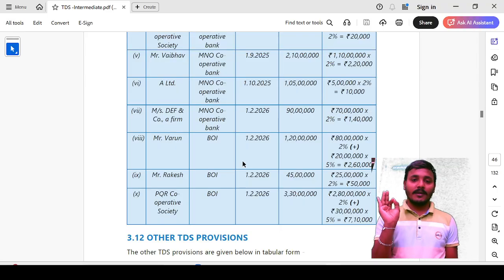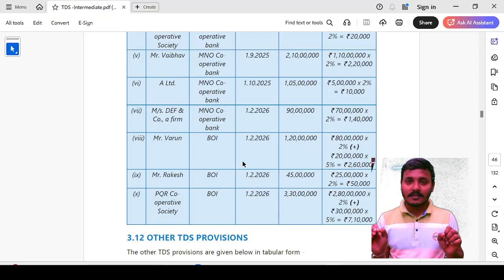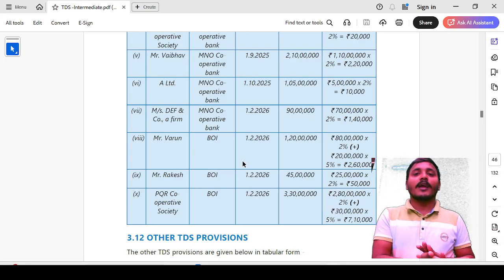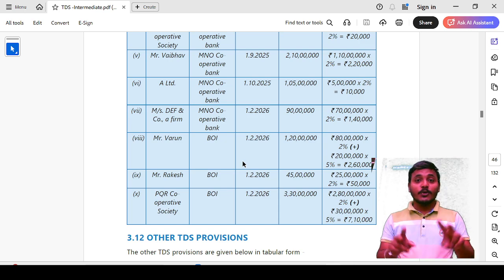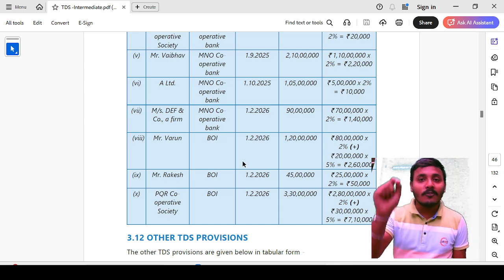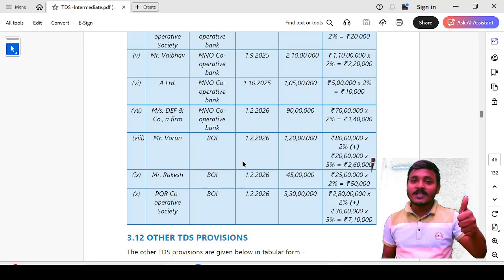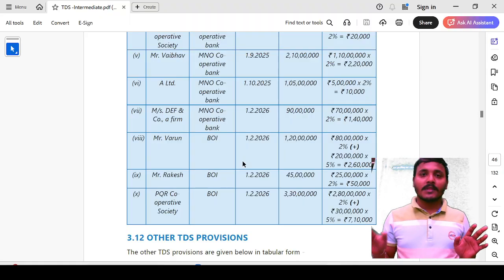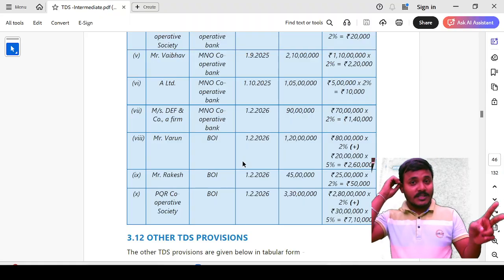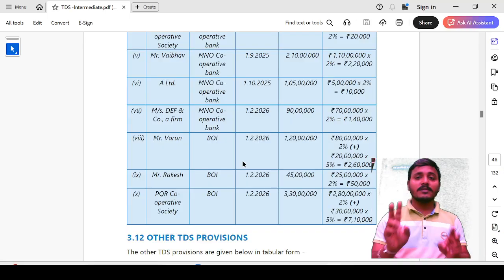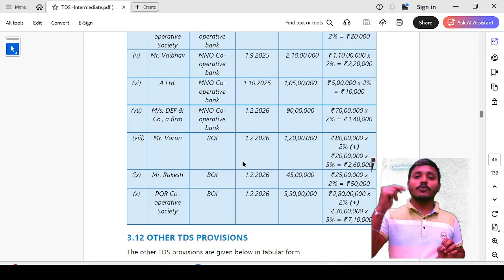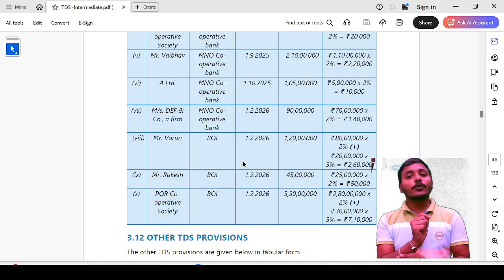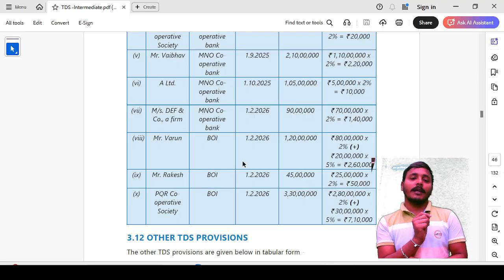This is very important. Mr. Varun is a person who has not filed income tax return during the last 3 financial years and withdrew cash of 1 crore 20 lakh rupees. Now there are two TDS rates applicable. First one, 2%, applicable when the cash exceeds 20 lakh rupees up to the 1 crore rupees limit, that means 80 lakh rupees at 2%. Above 1 crore rupees, 5%. Straightforward: above 1 crore, that is 20 lakhs multiplied by 5%. In total, 2,60,000 rupees TDS will be applicable.